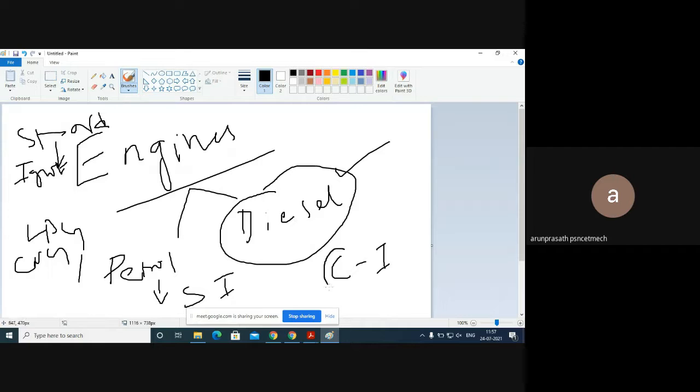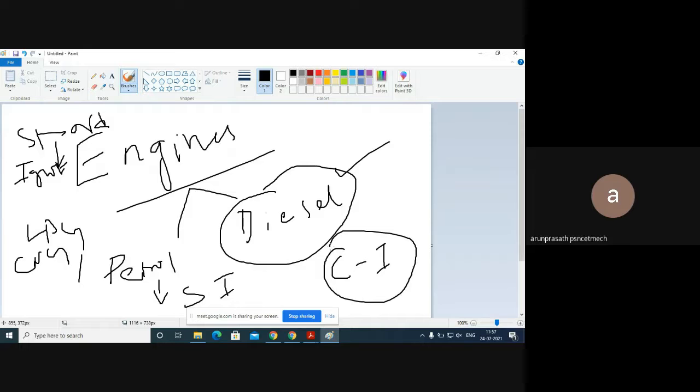For the diesel engine, we don't need that additional spark, because of the compression pressure it will ignite itself. Both fuels are self-igniting in nature. First of all, what do we mean by self-ignition? Self-ignition means there is a change in temperature.